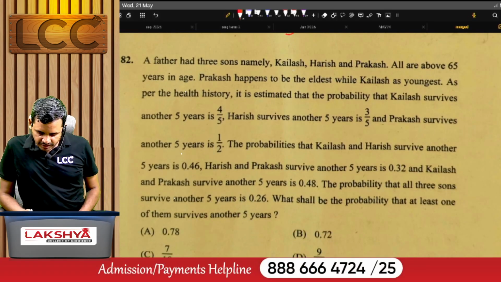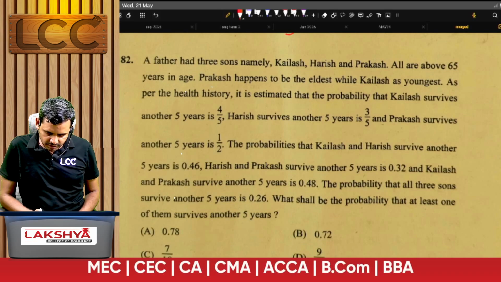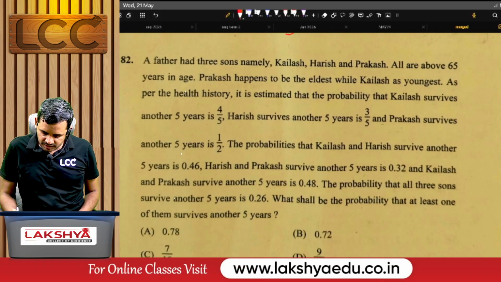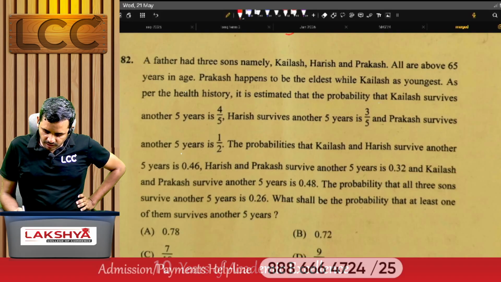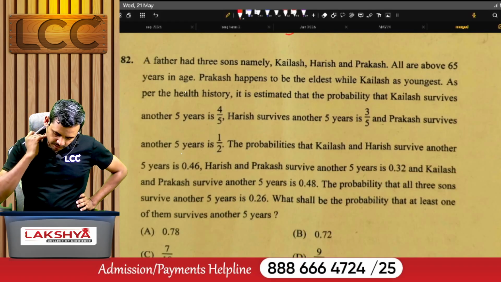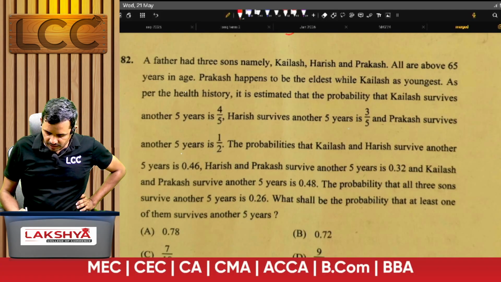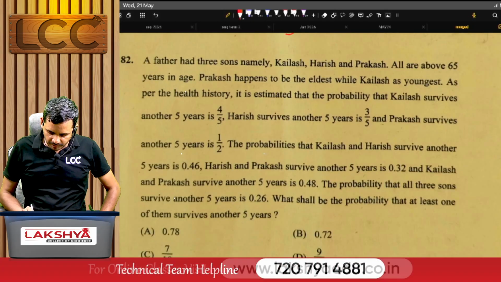A father has 3 sons, namely Kailash, Harish and Prakash. All are above 65 years in age. Prakash happens to be the eldest, while Kailash is youngest. As per the health history, the probability that Kailash survives another 5 years is 4 by 5, Harish survives another 5 years is 3 by 5, Prakash survives another 5 years is 1 by 2.